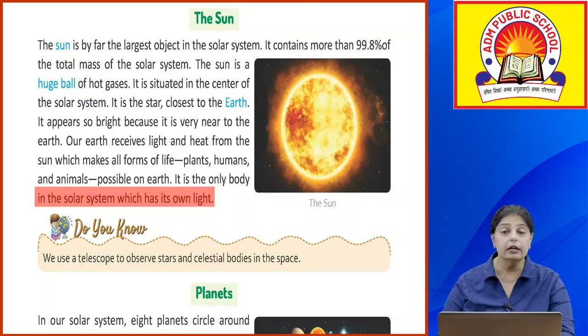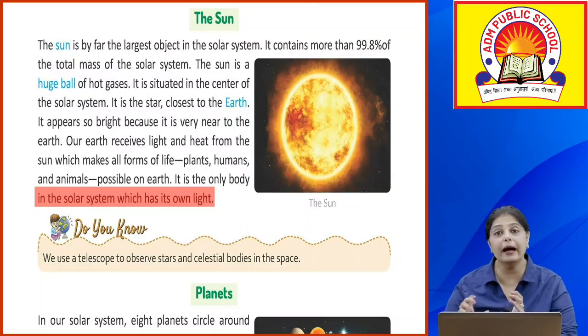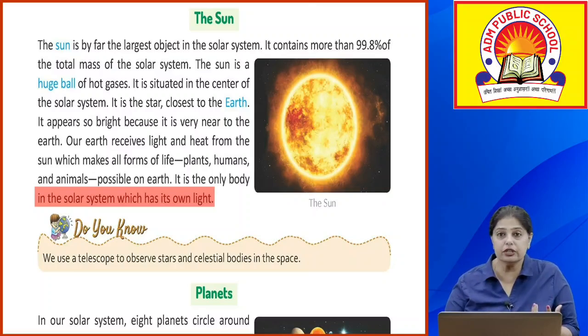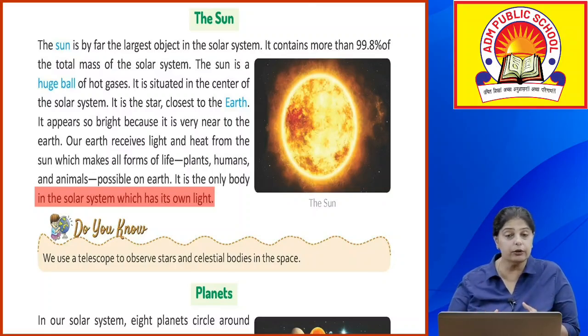Okay, now do you know we use a telescope to observe stars and celestial bodies in the space. So अगर हमें stars या other दूसरे bodies जो exist करते हैं in the space, if you want to have a look at them, how do we look at them? We look through a telescope. Okay, अगर आप binoculars लोगे तो आपको नहीं दिखेगा, इतना clear vision नहीं आएगा, but अगर आप telescope से देखोगे तो आपको clear vision आता है.